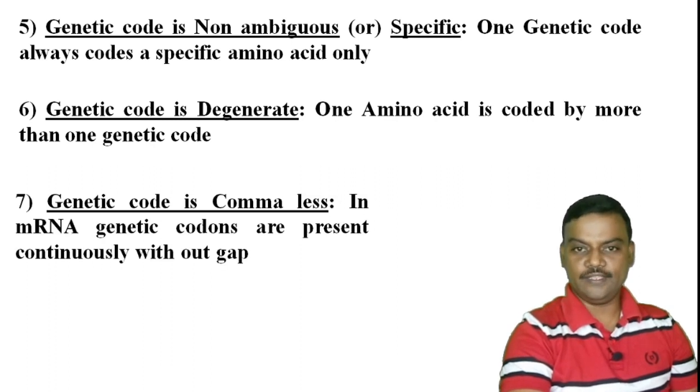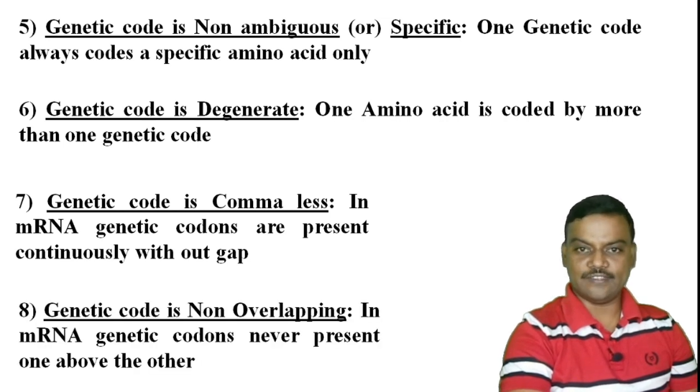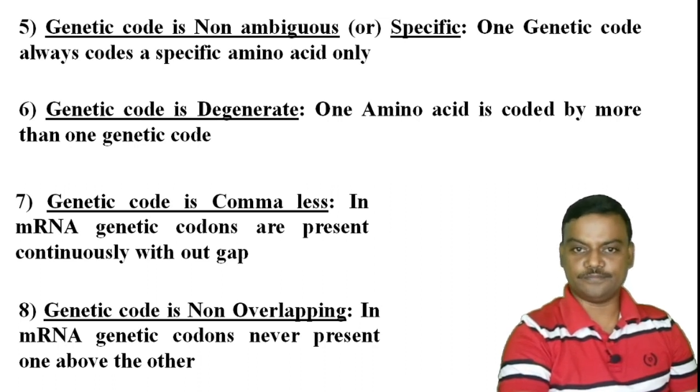The next feature is genetic code is commaless, because in the structure of mRNA, genetic codes are present continuously without any gap. That feature is called as genetic code is commaless. And the next feature is genetic code is non-overlapping. That means in the structure of mRNA, genetic codes never present one above the other, and it is non-overlapping in nature. So these are the salient features of genetic code.